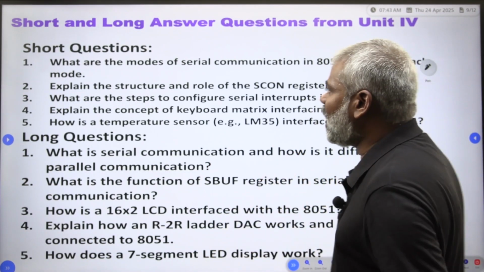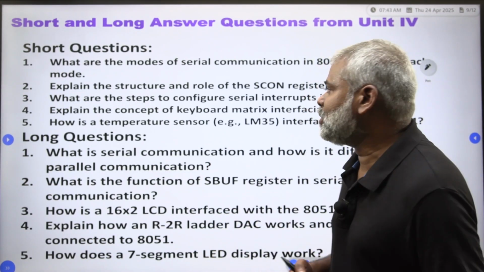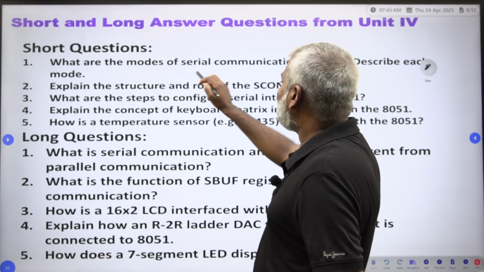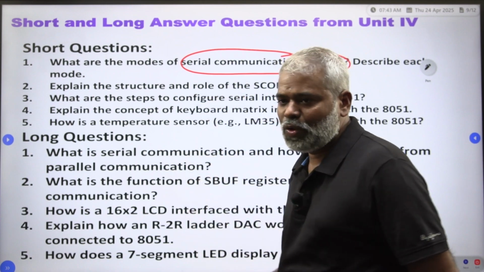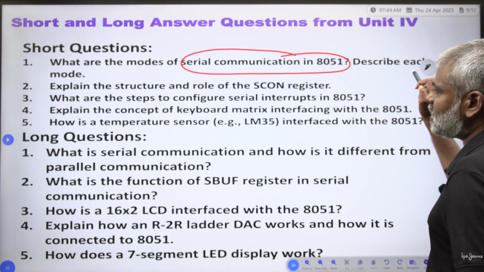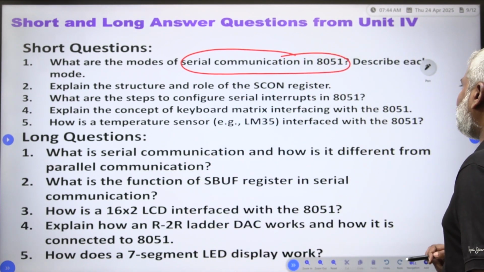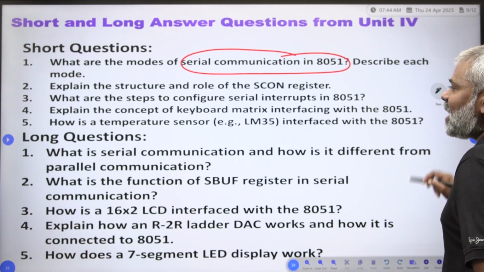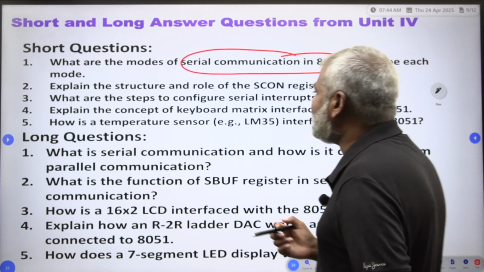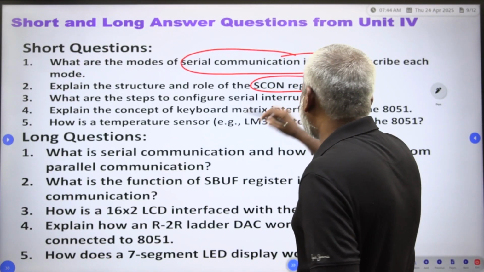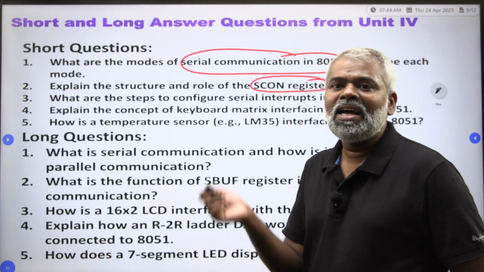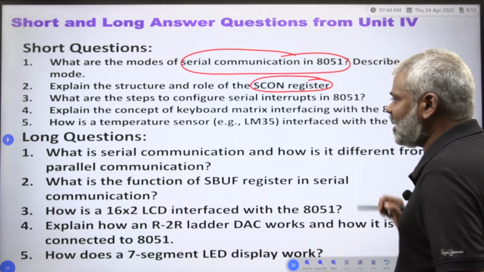Now, you are able to see how the questions will come in our competitive examination. What are the modes of serial communication in 8051 microcontroller? Describe each mode. Explain the structure and role of the SCON register.